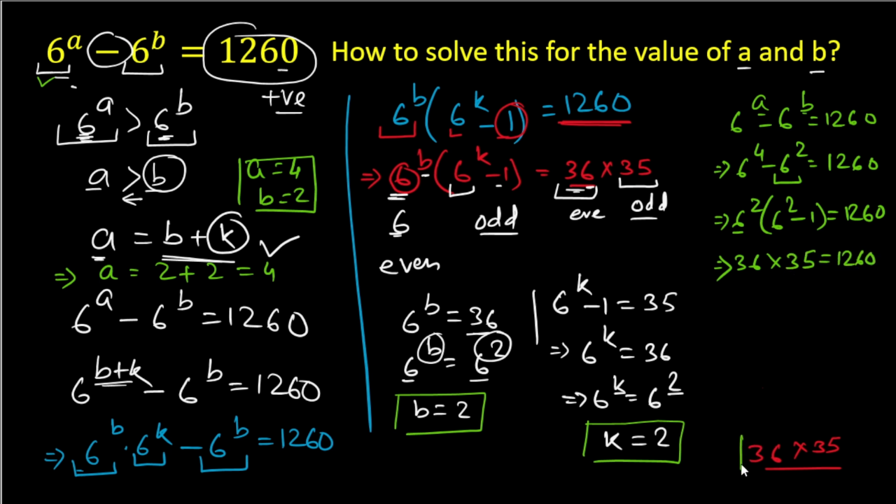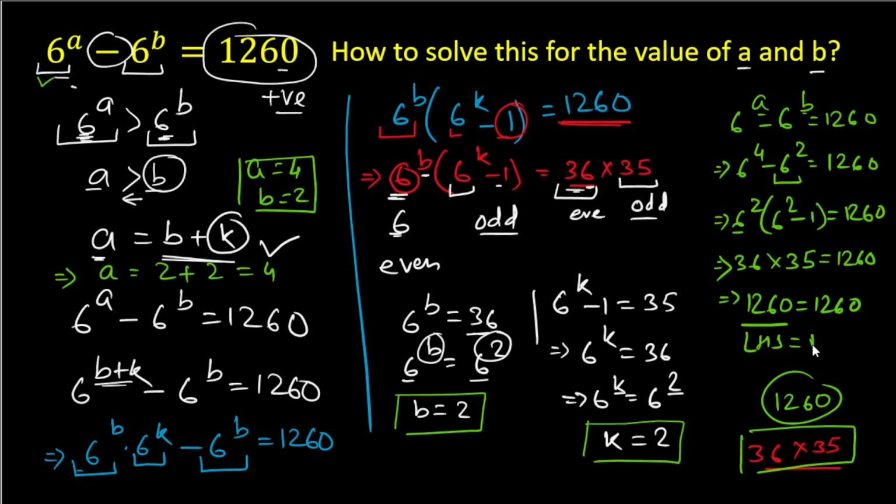And here 36 multiplied by 35 is 1260. So therefore we can say that 36 times 35 is 1260, and 1260 here. So the left hand side value LHS equals RHS. So this satisfies the expression. So our values of a and b are correct.